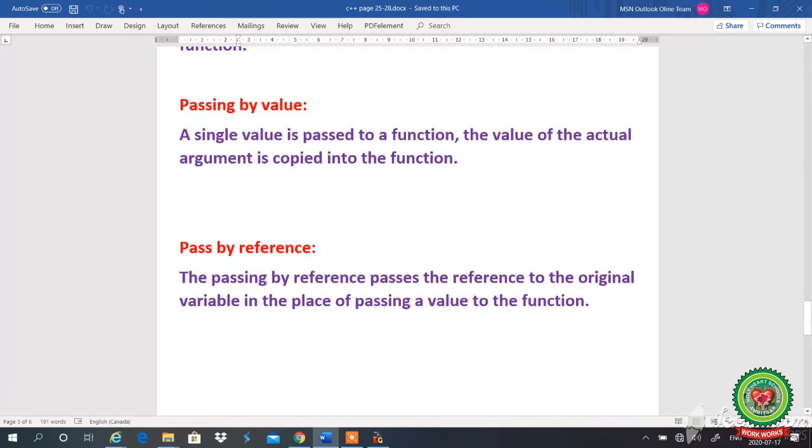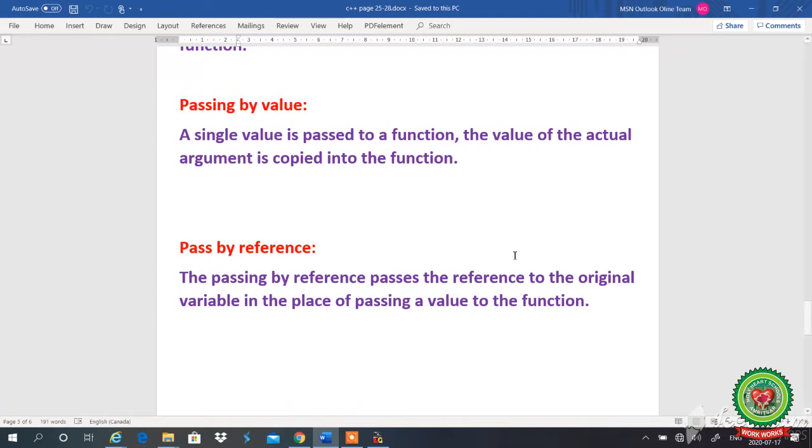First is passing by value. What do we mean by passing by value? A single value is passed to the function. The value of the actual argument is copied to the function. The benefit of passing by value is that you cannot alter the variables used to call the function. Any change that occurs inside the function is made on the function's copy of the argument value.